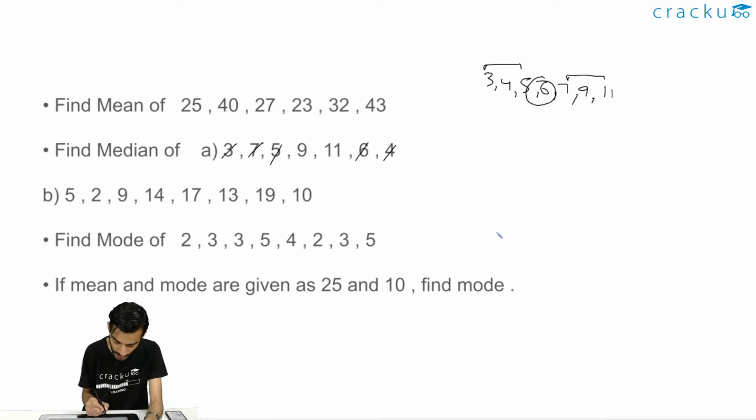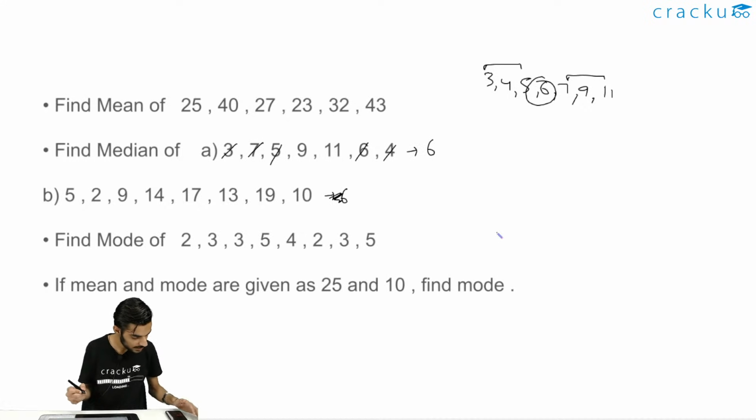Okay, so the median for this will be 6. Sorry, not for this question, the median for the first question is 6. Okay, so this was about A part. Now moving on to the second part. The only reason I included 2 examples is I took the number of terms as odd in the A part and an even number of terms in the B part. Okay, so moving to the second part of this.